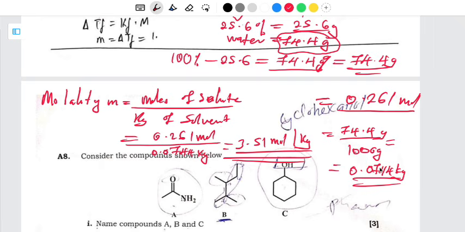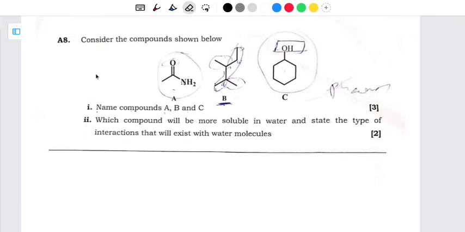Let's answer question 8. Just love this part. Okay, so for question 8, it is saying consider the compounds shown below. Then Roman numeral 1 is saying name compounds A, B, and C.